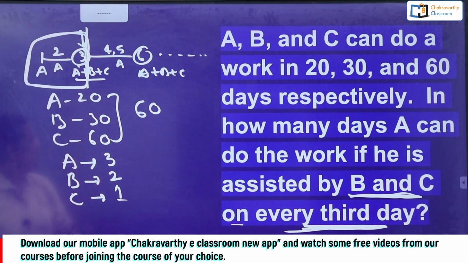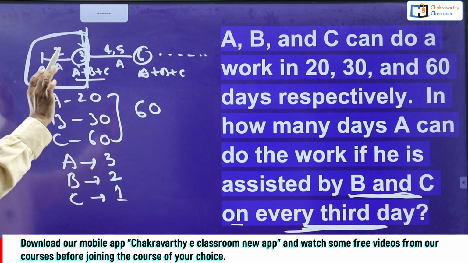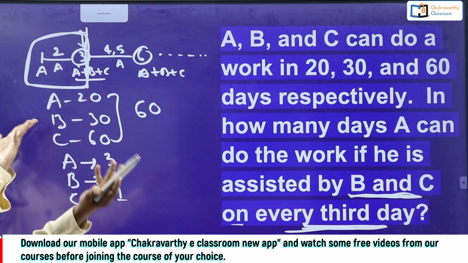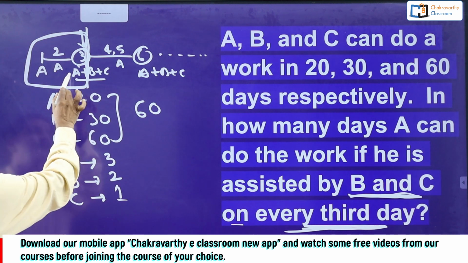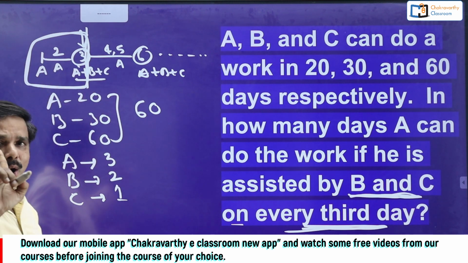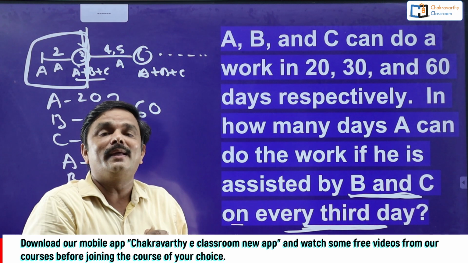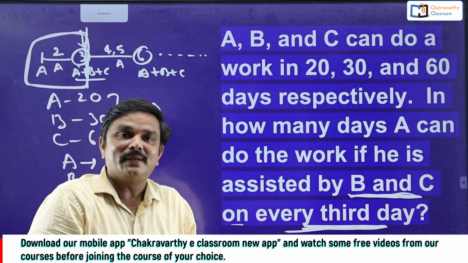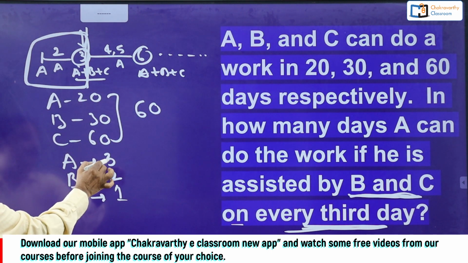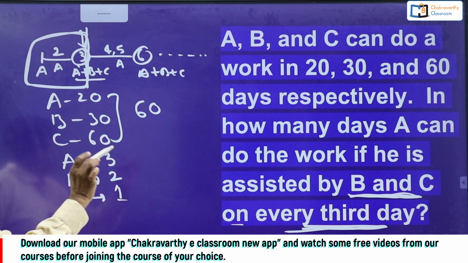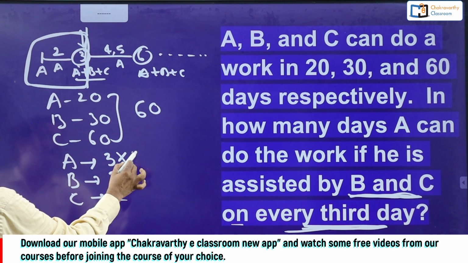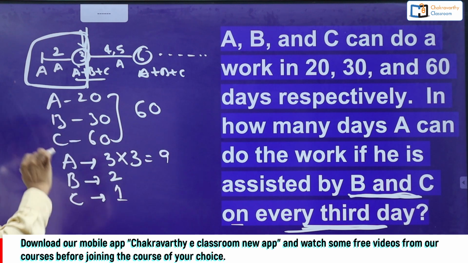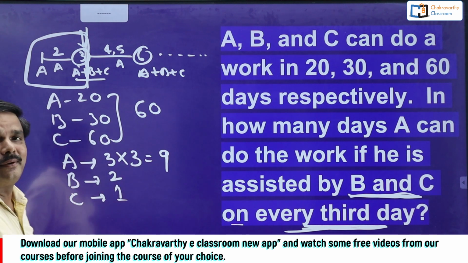First 3-day work. How is that? During these 3 days, obviously A worked for all the 3 days. Yes or no? B and C worked only on 1 day, that is on the 3rd day. Now how much work is completed? Simply A's efficiency is 3 units per day, and he worked for 3 days. 9 units of work is completed.